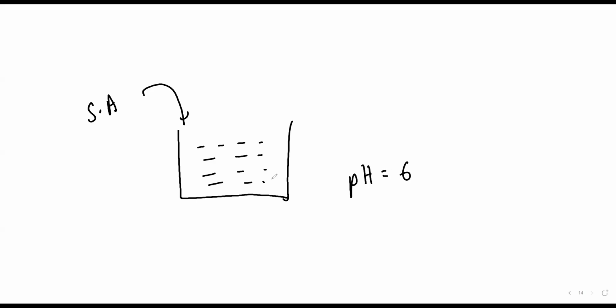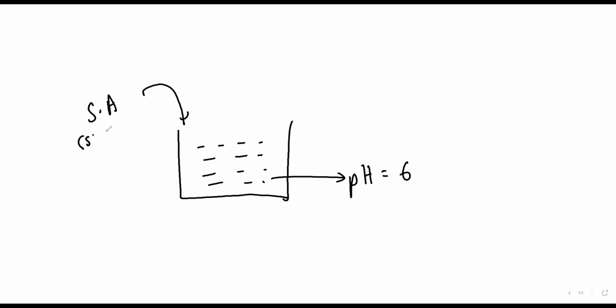What is buffer? I'll tell you. Zoya, beta, if I add acid to this solution, a little bit of strong acid, so what should happen? pH should change. Let us say the pH of this was already 5, 6. So beta, if I add strong acid, the pH should change or not? If you add acid, the pH should decrease or not?